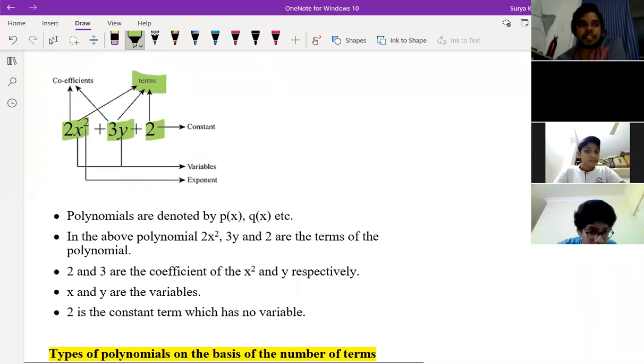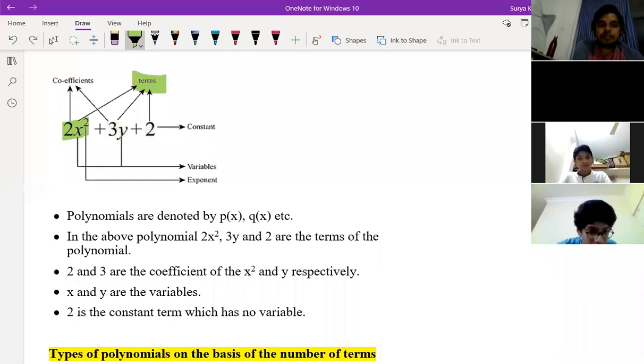Next, what are coefficients? Whatever is mentioned before the variable, that is nothing but the coefficient. So here the coefficients are 2 and 3. And what is the coefficient of the constant term 2? You can take it as x to the power 0, so the coefficient is 2 only.